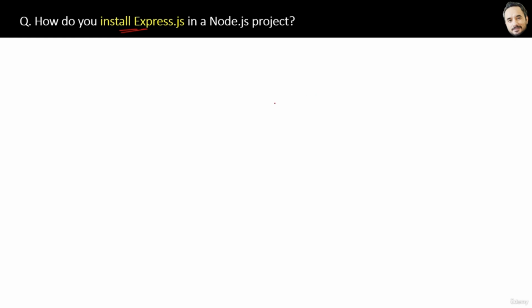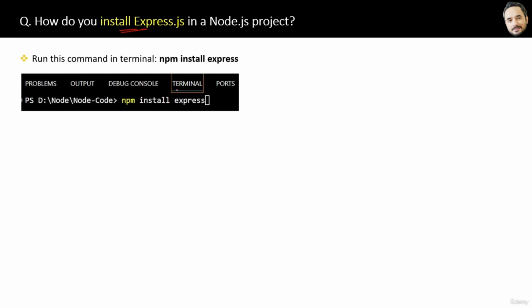How do you install Express in a Node project? This is not an interview question, but if you are new to Express, the answer is very simple. Open the terminal in your VS Code project and run this command: npm install express, and press enter. This will install the Express framework for your project, and now you can use the features of Express in your project. Okay, that was the short answer to this question.